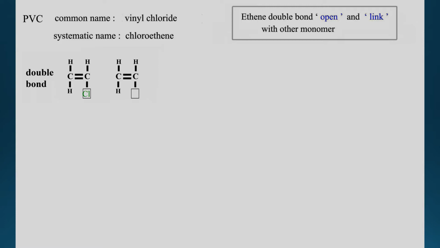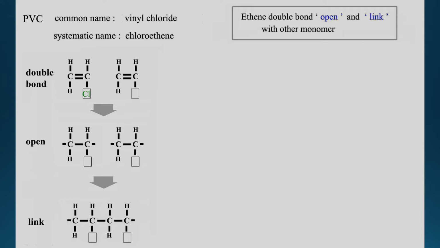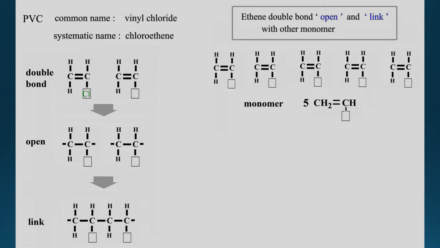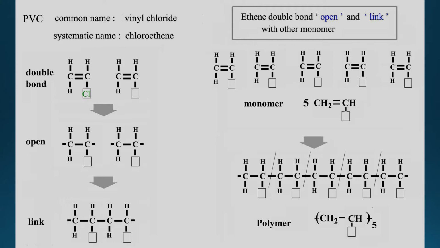And now how is it polymerized? Same rule: double bond, open up and link to each other and form into a chain. For example, 5 pieces of individual monomer link up together and form one chain of polymer with 5 repeats.